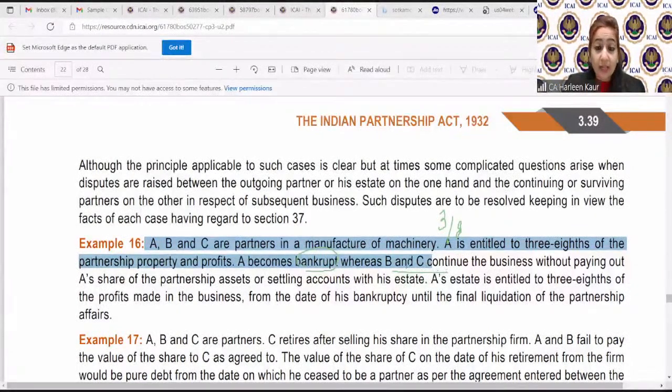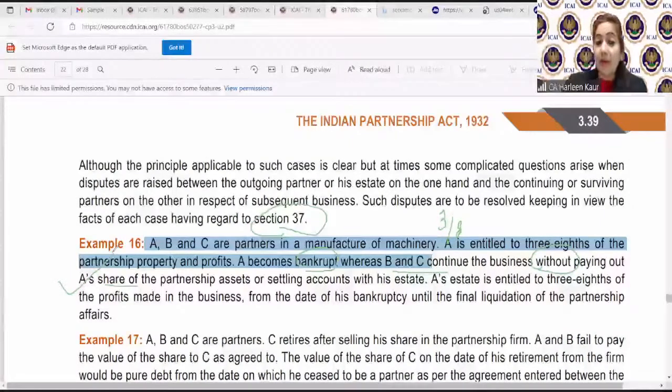Now, this is your clear-cut case. One of the persons has become bankrupt, insolvent, he cannot do the business. Other partners are continuing the business without paying off A's share of profits. Now, section 37 clearly becomes applicable. Why? Because without settlement of accounts, you have not settled my accounts and you're still doing the business. You tell me with your common sense, don't you think that A should be given something out of this business? Why should he be given, children?